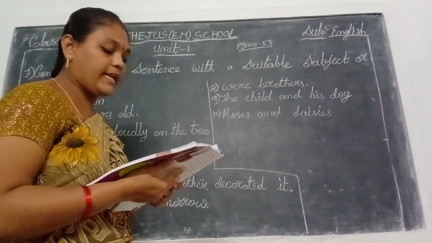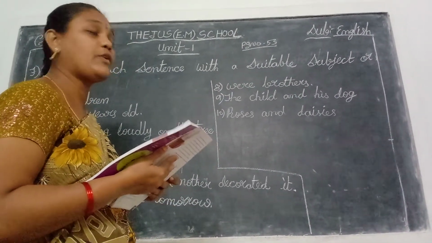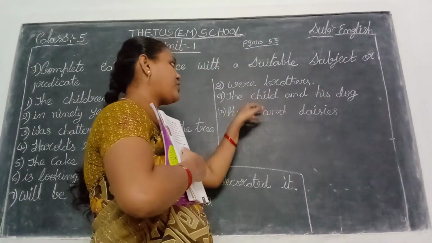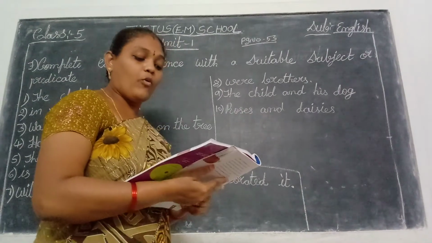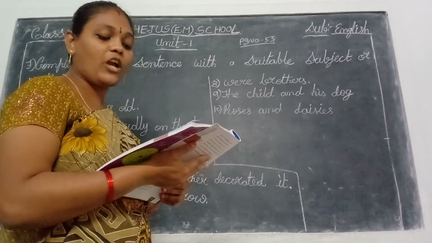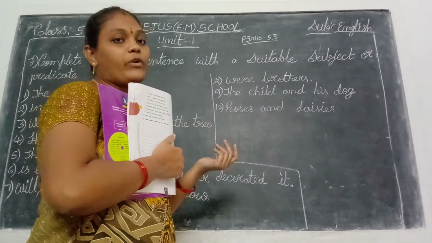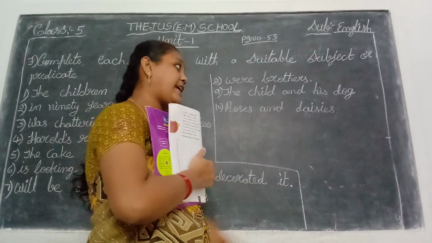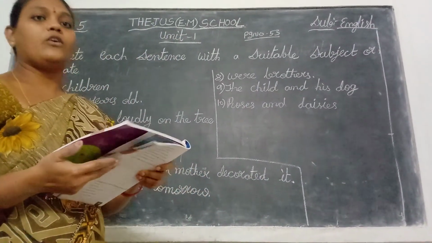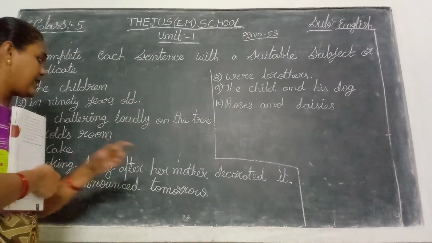Okay, next, ninth one. Dash went racing across the field. Dash means you write the subject in the place. The child and his dog. The child and his dog were racing across the field. Tenth one. Dash are types of flowers. So you write any two types of flowers. Roses and daisies are right here. Roses and daisies are types of flowers. Okay children. So full stops are there. That is the predicates.